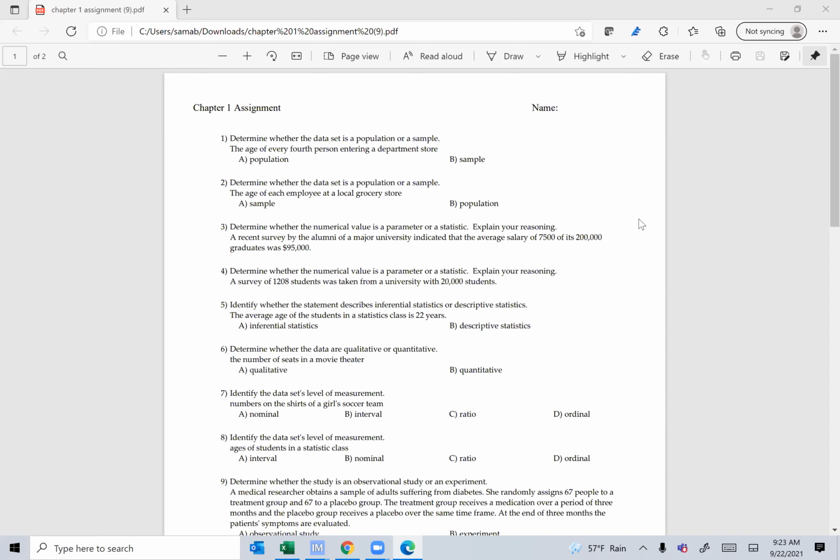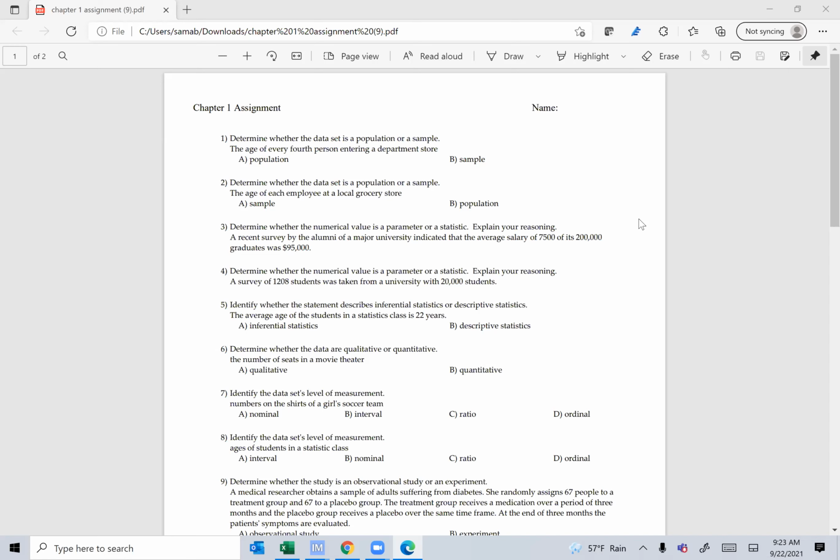Identify whether the statement describes inferential or descriptive statistics. He says the average age of students in my statistics class is 22 years. It's just a description of the average. You get the ages of each student, you add them up and divide. You're not making an inference. When you make an inference, you make an intelligent decision based on the sample, then this is inferential. It's just descriptive.